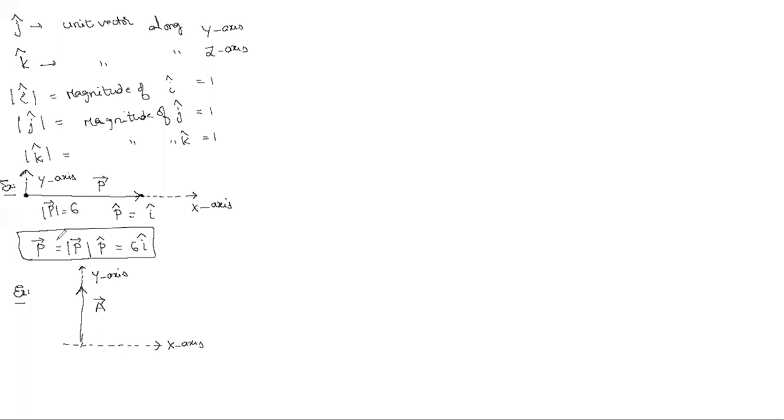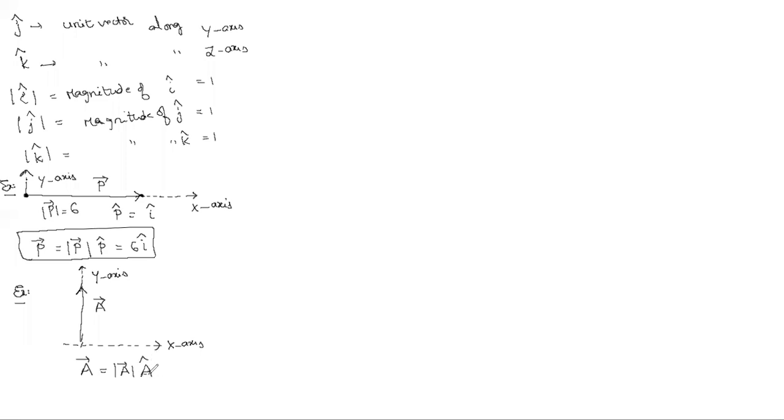Now, I gave one method for how to write a vector. A vector can be written like this. Look at the method. First, we have to write its magnitude, which is mod of a bar. Very good. Magnitude into what? The unit vector, a cap. Correct?